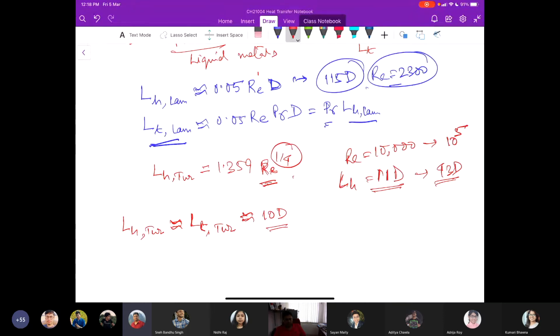Okay, so the Nusselt number, and subsequently the convective heat transfer coefficient, is much higher in the entrance region and then reaches a constant value for turbulent flows.